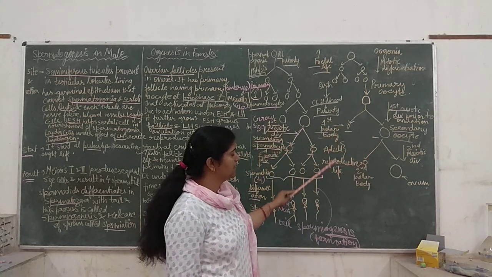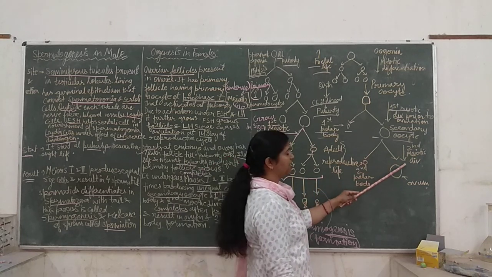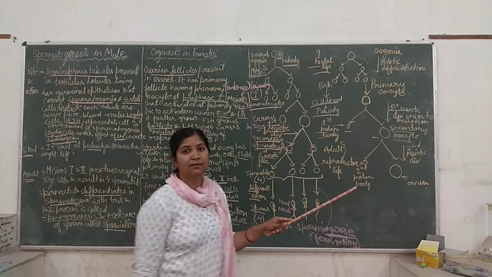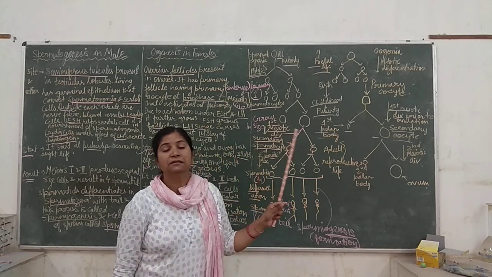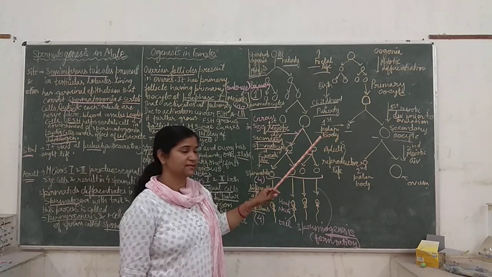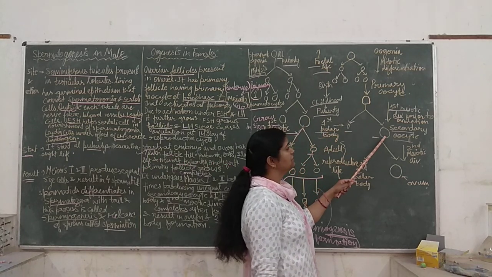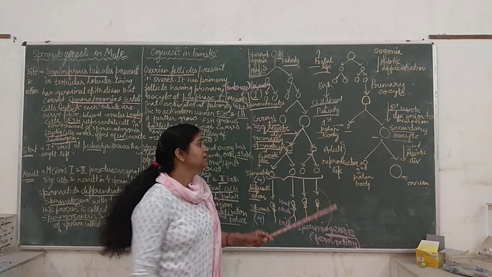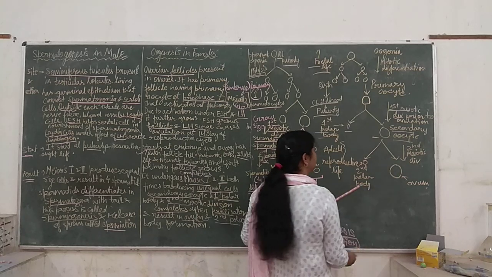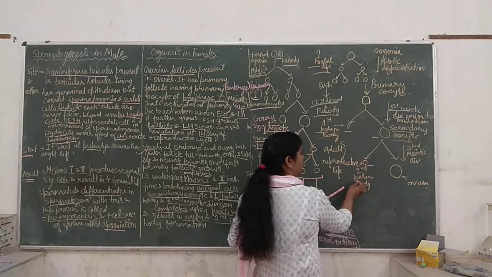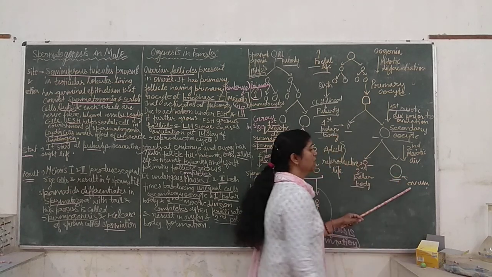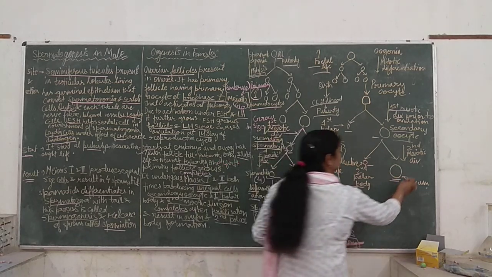Then again in adult life, the second meiotic division occurs in the secondary oocyte. Polar bodies become very small in size, so they cannot undergo meiosis 2. So it becomes arrested at this stage only. And only the cell which undergoes meiosis 2 will be the secondary oocyte. It will divide by meiosis 2 and form the second small polar body, and then lastly, finally, we get an ovum. So this is the result.